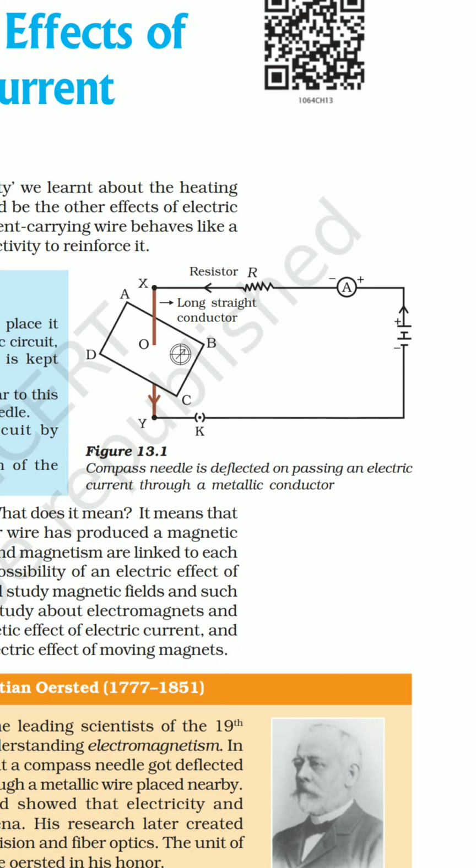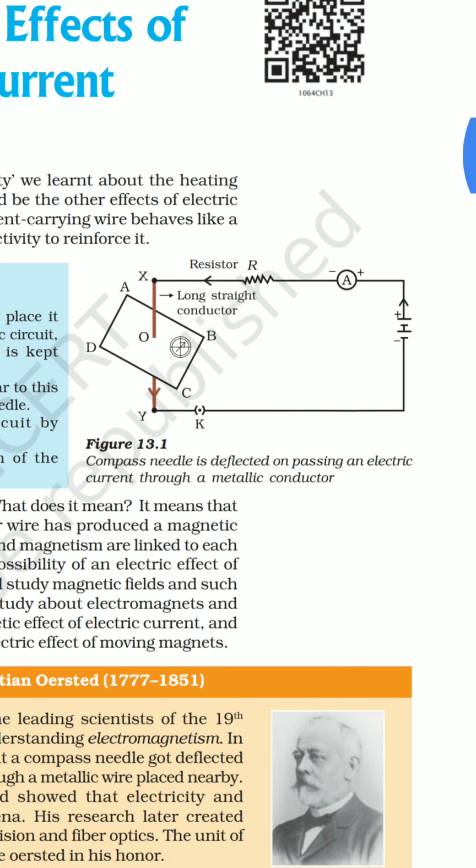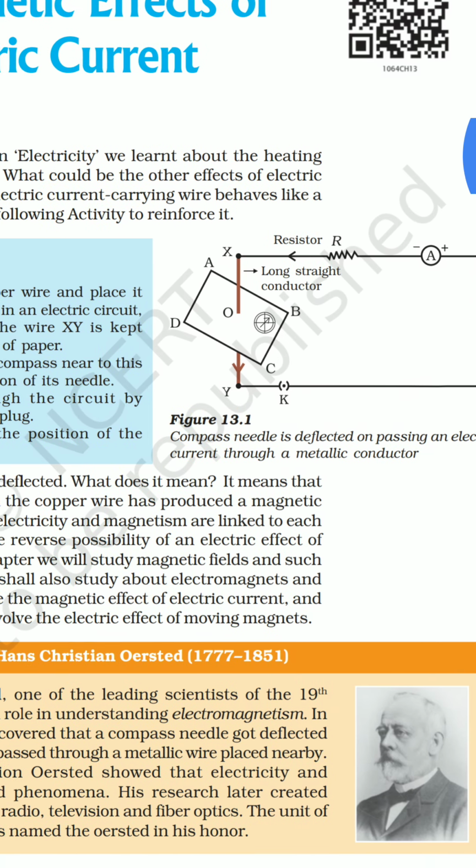When the magnetic compass is placed on this cardboard, we find deflection in the compass, which proves that there is a magnetic field. We haven't taken any magnet; we have taken a circuit that provides the flow of current, or you can say the production of an electric field, and it is actually producing a magnetic field.